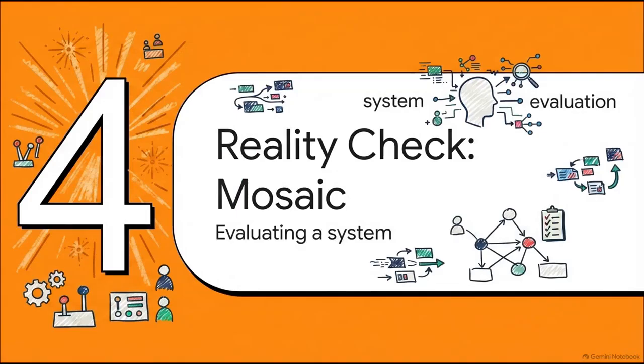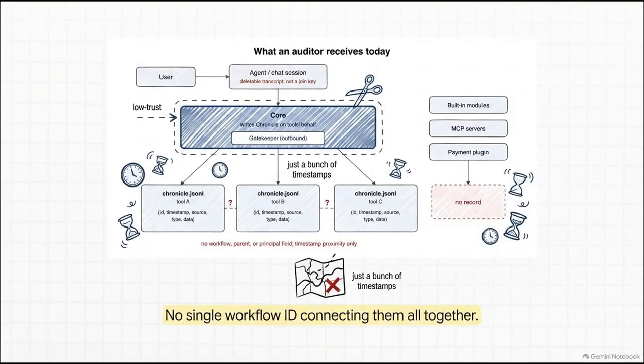So, how does this look in practice? Let's go to Section 4, Reality Check, Mosaic, where we evaluate a live system. How does a cutting-edge local AI system actually stack up against these requirements today? Well, while the Mosaic platform correctly treats tools as low trust, which is fantastic by the way, the reality of auditing it is a bit messy.